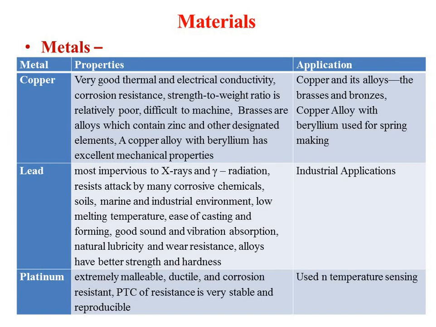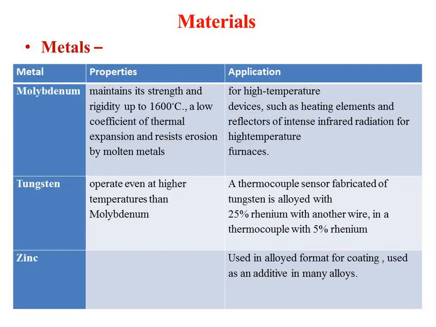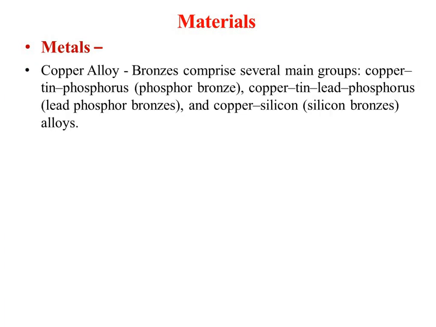Copper is used with its alloys called brass and bronze. Copper alloys with beryllium are generally used for spring making because of their mechanical strength. Then lead is used in many industrial applications. Then platinum is used for temperature sensors, as we have seen in the RTD type of sensor where platinum is used. So these are the metal applications.